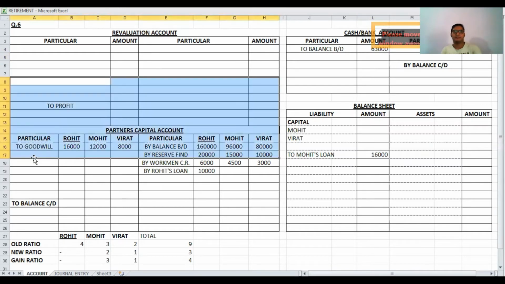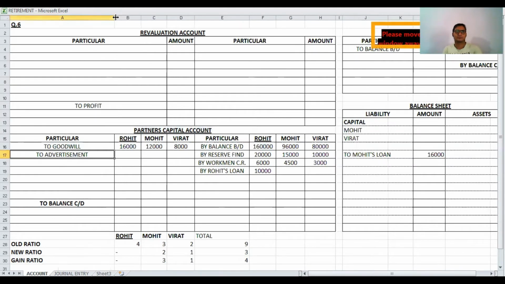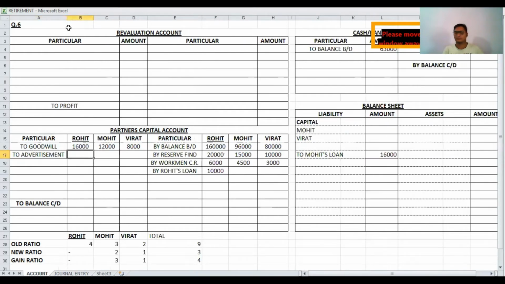Advertisement suspense is on the partners capital account debit side, to advertisement campaign account, and the total 4,500 is distributed in old ratio 4:3:2, meaning 2,000, 1,500 and 1,000. So step 1 is finally over.